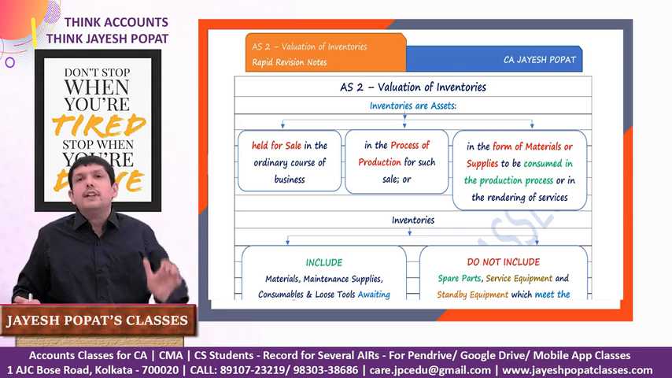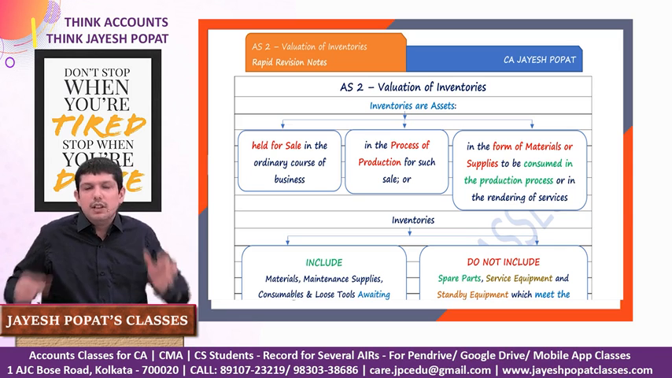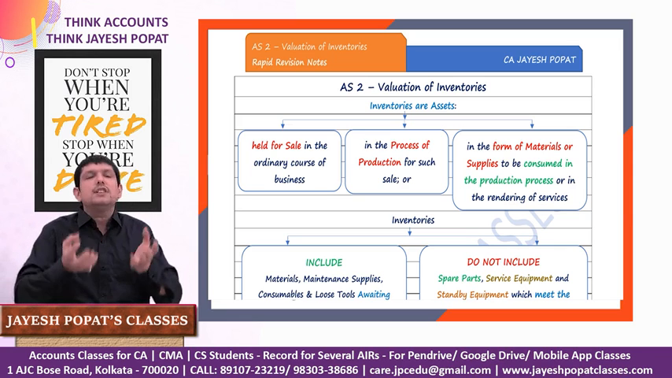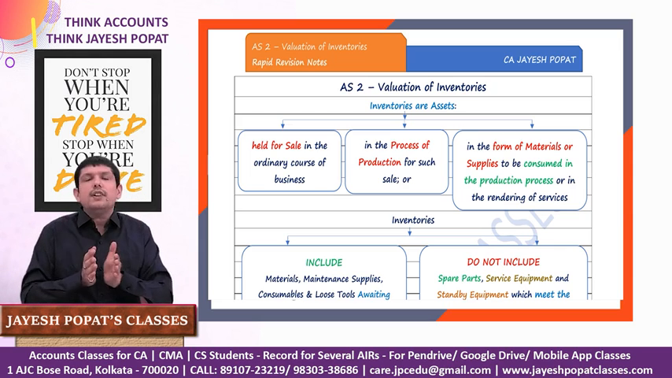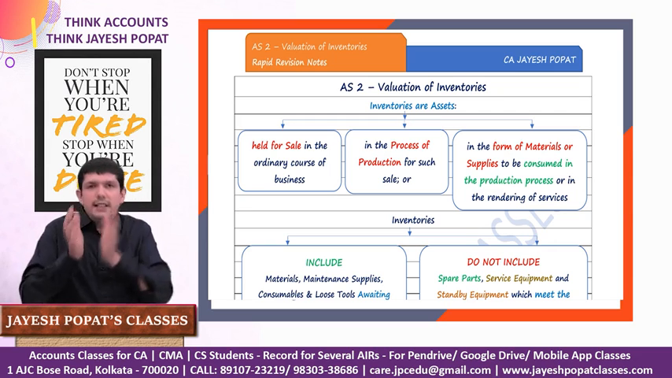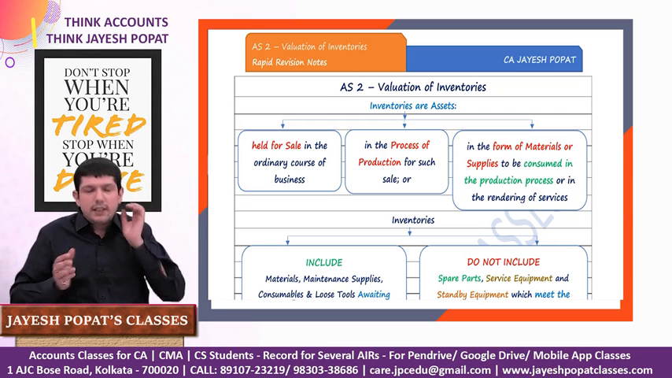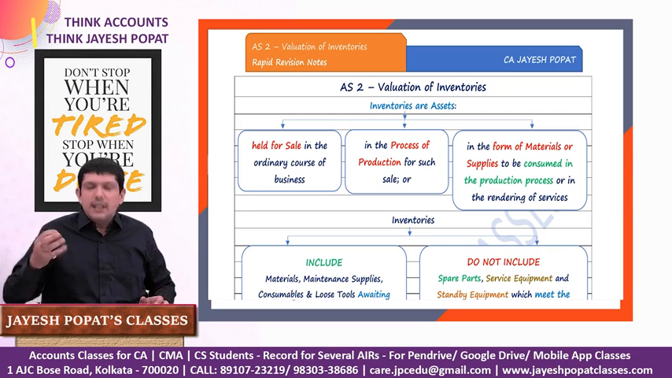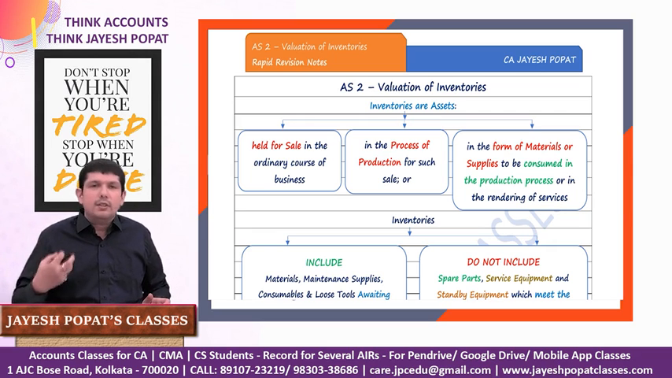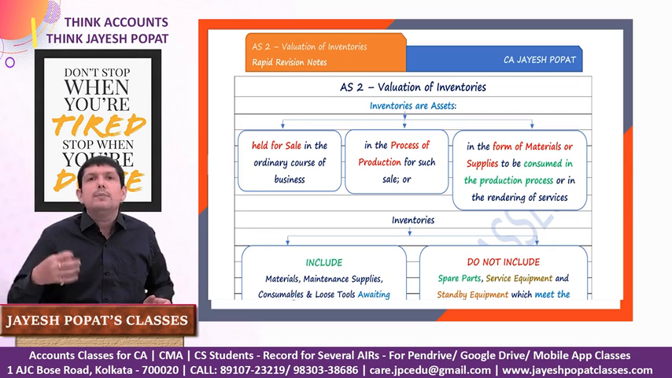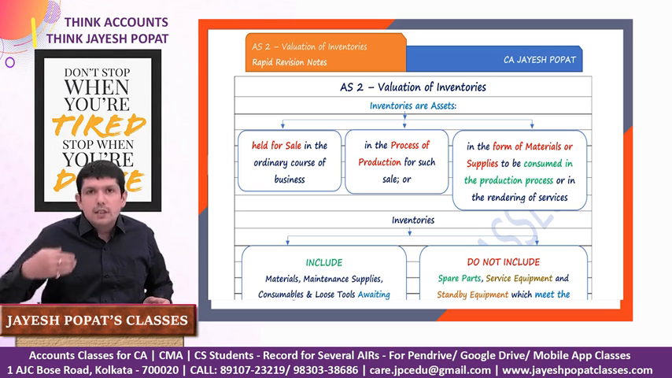But a trading organization would purchase goods and sell those goods in the same condition. So the inventory of a trading organization would comprise finished goods or traded goods. In case of a service oriented organization, based on the nature of service, it could either have no inventory, or it could have some inventory of, let's say, consumables or finished goods which it would sell during the course of rendering these services.